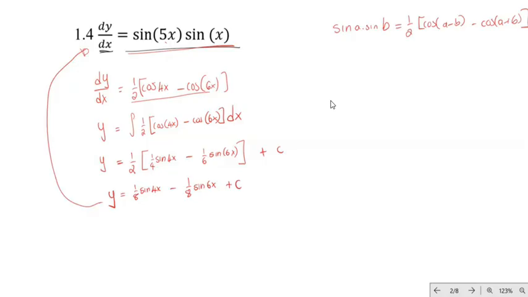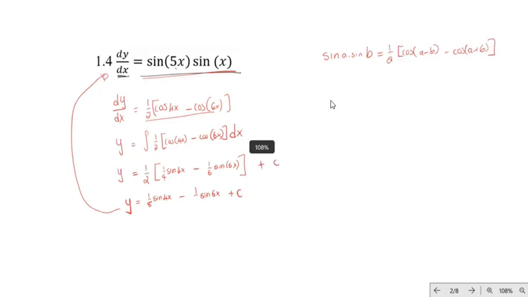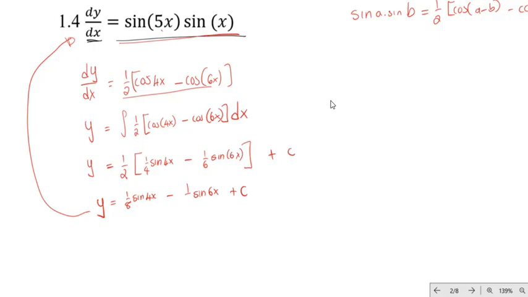Any questions before we move on to the next exercise? Ma'am, isn't it 1 over 12 sine 6x? 1 over 12. 2 times 6 is 12. That will be 1 over 12. Do we all understand?